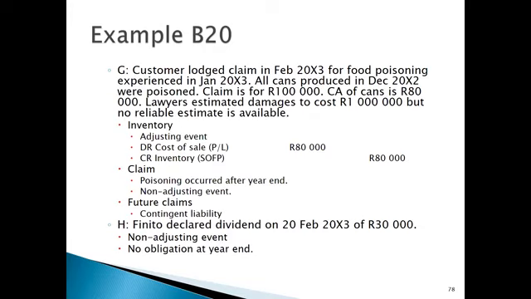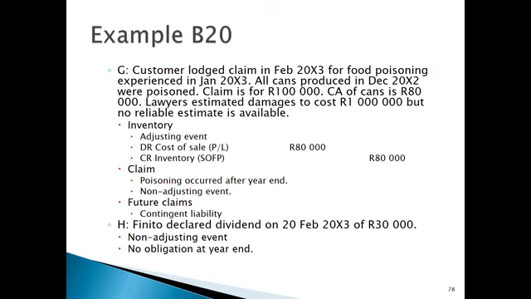Then looking at the claim, remember this claim took place after year end, and the food poisoning actually also occurred after year end. So this would in fact be a non-adjusting event. Then when we look at future claims, because there may be other customers who have also got these cans that are poisoned, there is potential that additional customers may come forward. That would be a contingent liability.